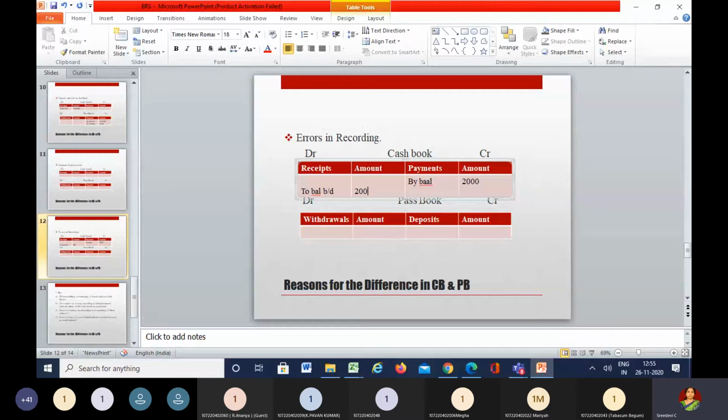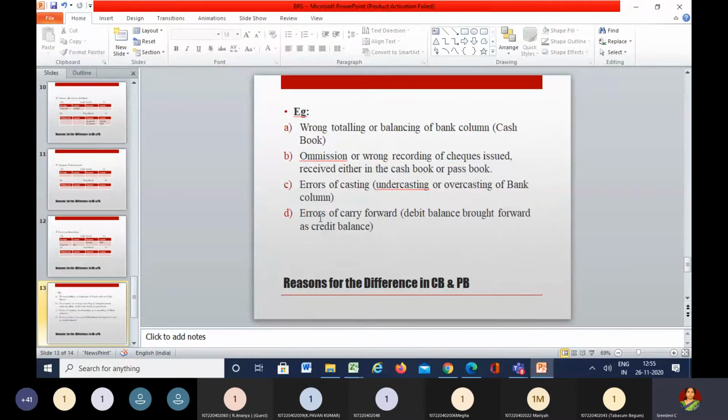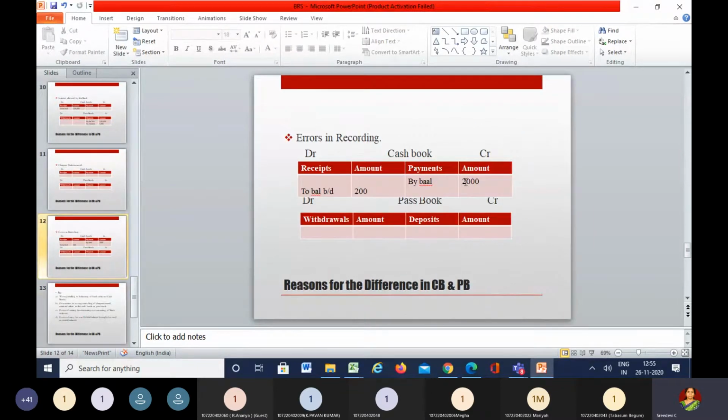Okay, so this is all about undercasting, overcasting, or balancing, or it can also be called understating, towards brought down balances, because here it's been given as towards brought down, right? Errors of a carry forward, in the sense that when you have to carry forward the balance, when you say carried down, that balance has to be shown to the debit side of the cash book. So instead of showing it as a debit balance, sometimes by mistake the same balance can also be taken onto the credit side as a brought down balance.